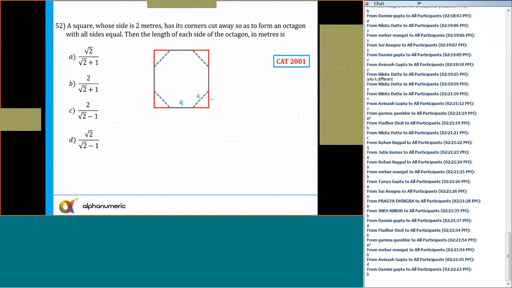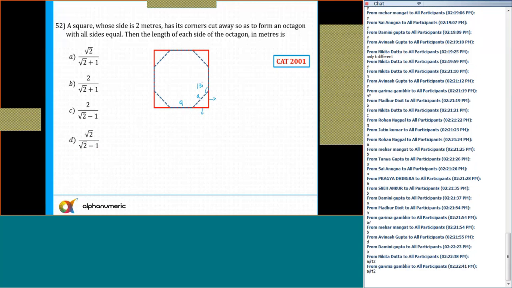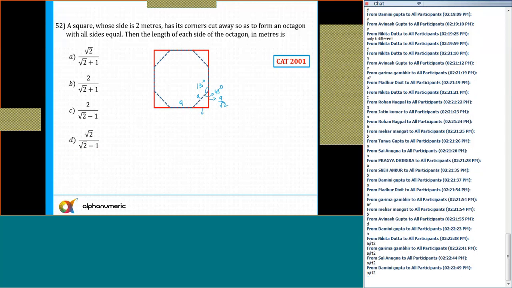So what is this length? Can anyone tell me? And these side lengths? It's an octagon. So in the case of a regular octagon, interior angles are equal. So this angle is equal to 135 degrees. So this angle is equal to 45 degrees. So A by root 2, that's right. 90, 45, 45. So A by root 2, this will also be equal to A by root 2. Similarly, this length is equal to A by root 2. And this length is equal to A.